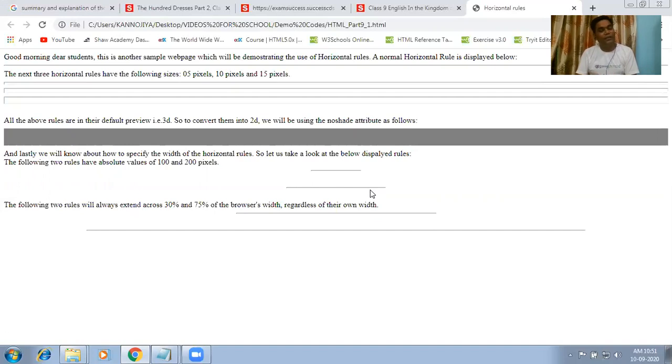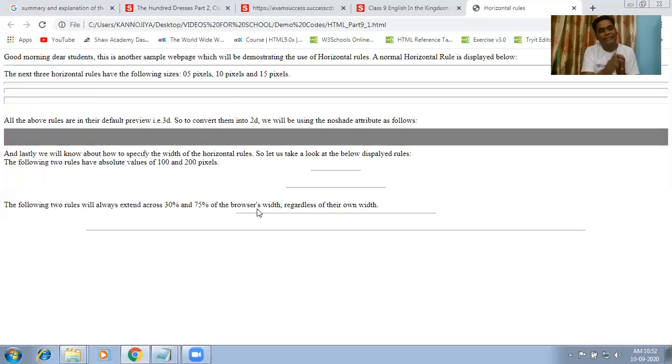But if you are giving it in this way, the following two rules will always extend across 30%. If you are giving the width value 30% and 75%, then it will show according to your screen. If the screen is bigger, it is 30% of the screen; if the screen is smaller, even then 30% of the screen.